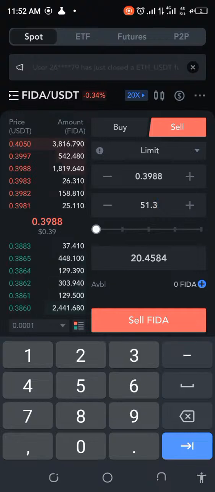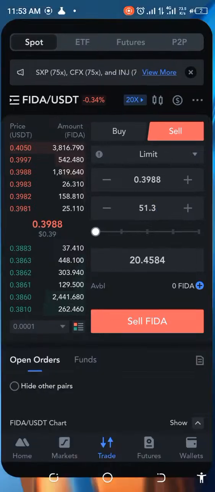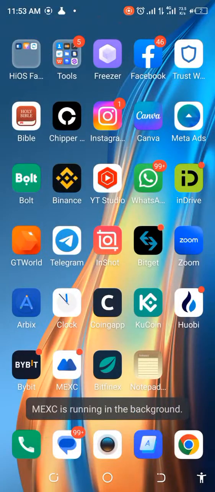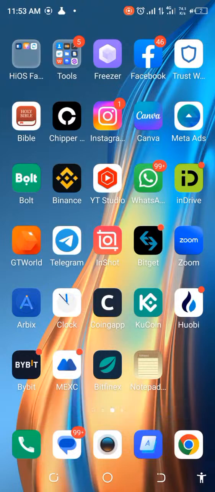But that's not a bad one at all. By the time we take off all the expenses that are needed here, what will be the expense? The major expense will be the transfer fee. So now we need to go check in Binance to know what exactly is the transfer fee to get this over to MEXC. So let's go ahead and just quickly check this.